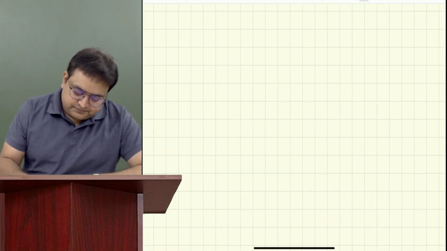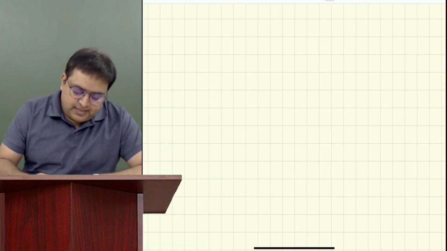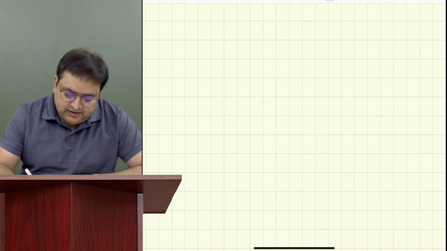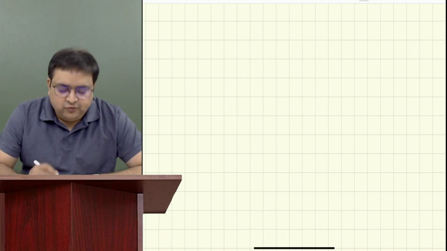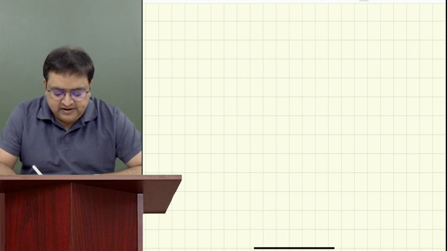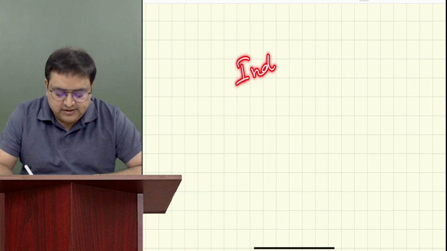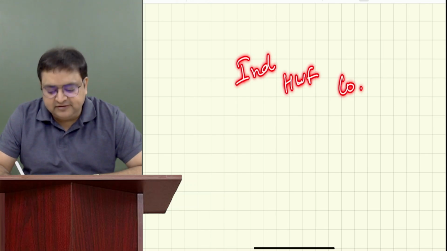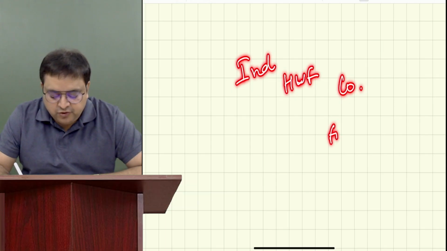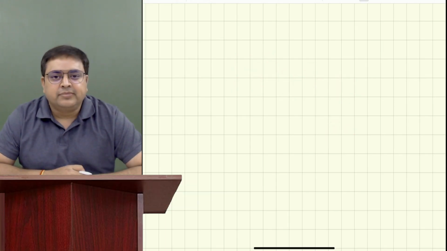Okay. Next topic is whosoever earns income, whether this person is an individual, an HUF, a company, or a partnership firm, we categorize into 5 segments.